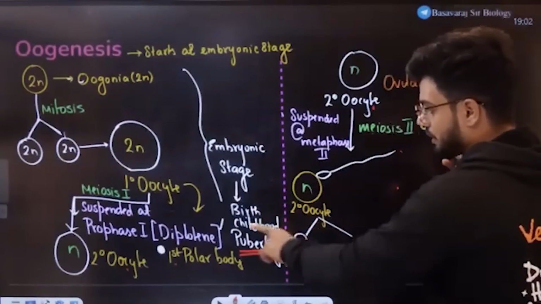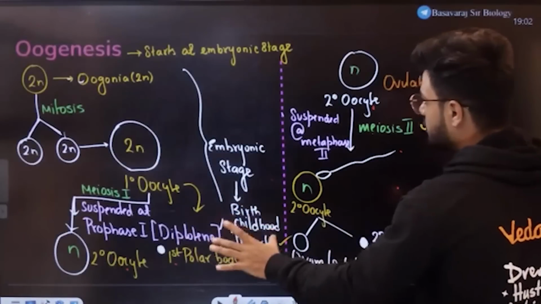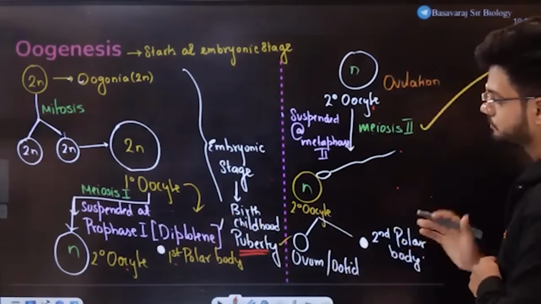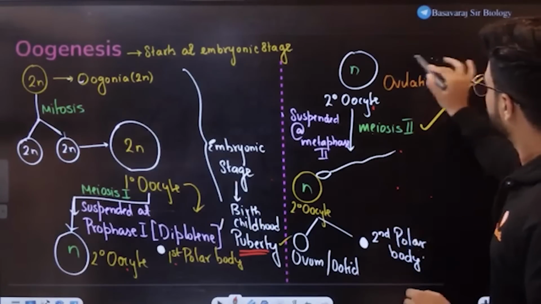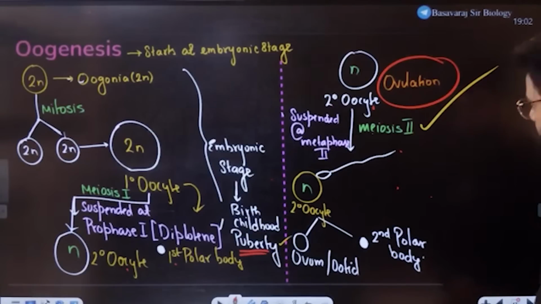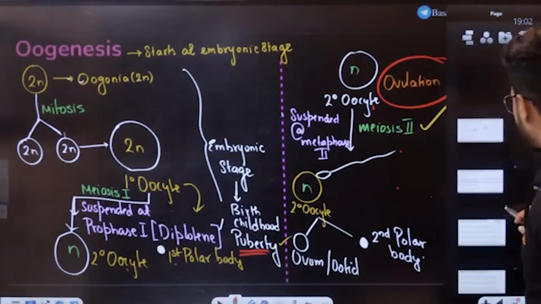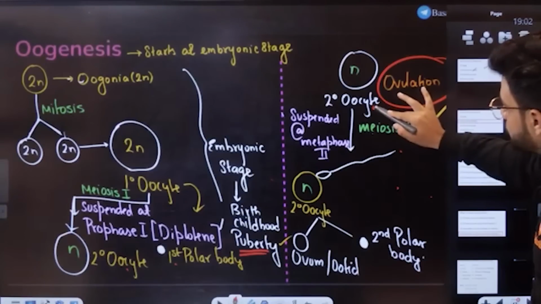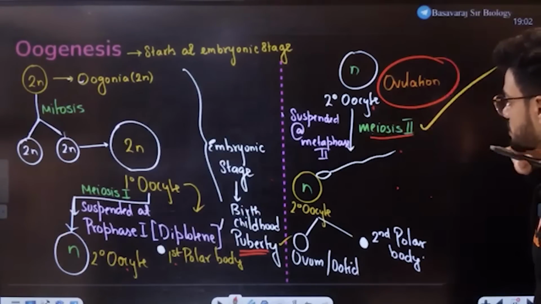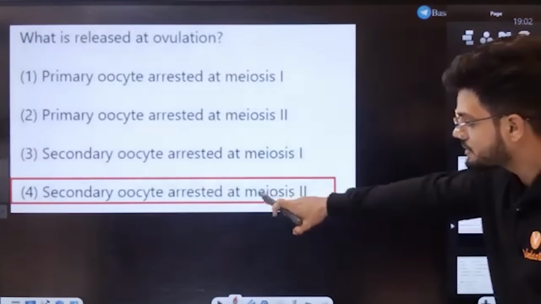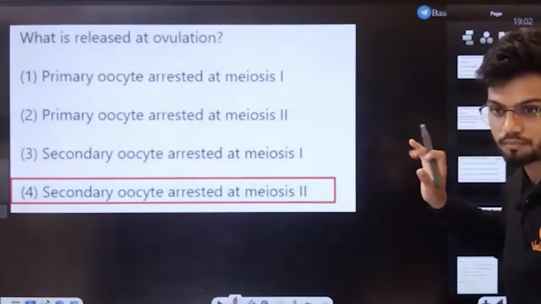Now see this. I told you already, students, what is released during ovulation. During ovulation, what do we get right here? See this question right here. Secondary oocyte arrested at meiosis 2. Very simple. Secondary oocyte arrested at meiosis 2. Not meiosis 1, meiosis 2.